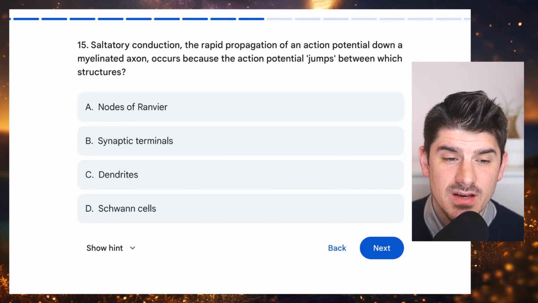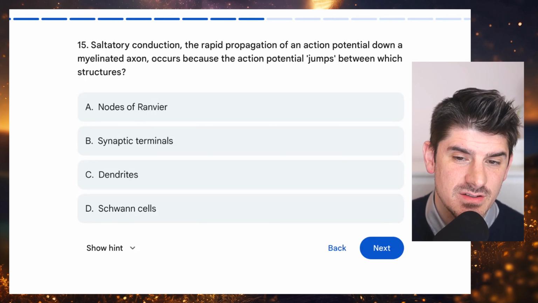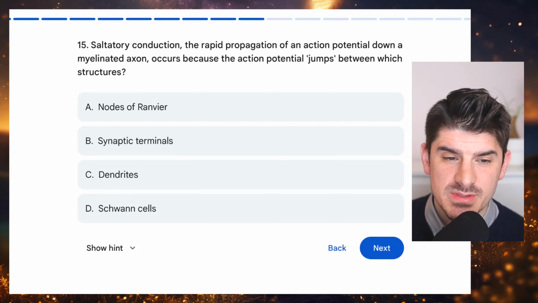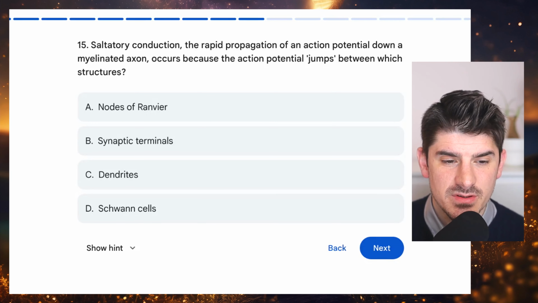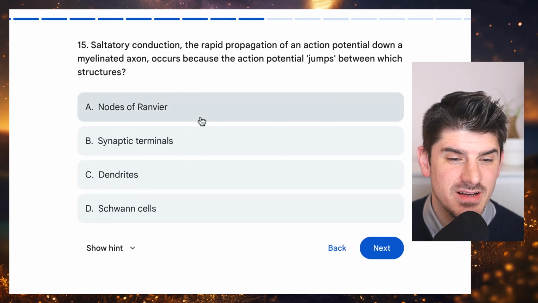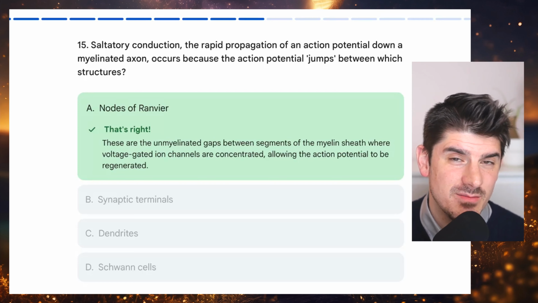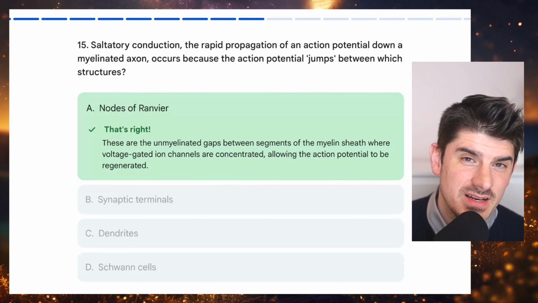Number 15. Saltatory conduction, the rapid propagation of an action potential down a myelinated axon, occurs because the action potential jumps between which structures? A, nodes of Ranvier, B, synaptic terminals, C, dendrites, or D, Schwann cells. And the answer choice here is nodes of Ranvier. These are, of course, the gaps in the myelin sheath that allow the action potential to jump at an accelerated rate.